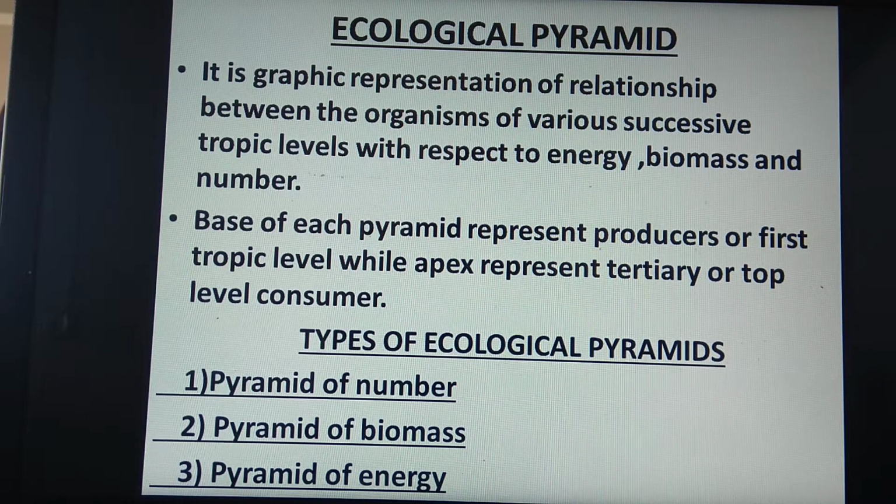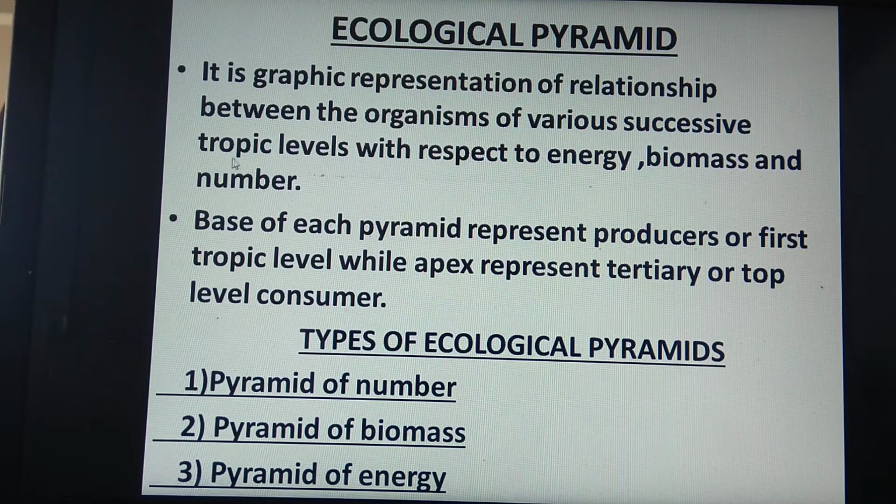Now we are going to study about ecological pyramid. What is this ecological pyramid? It is a graphic representation of the relationship between the organisms of various successive trophic levels with respect to energy, biomass and number. So the relationship between organisms of various successive trophic levels. What's the meaning of this?